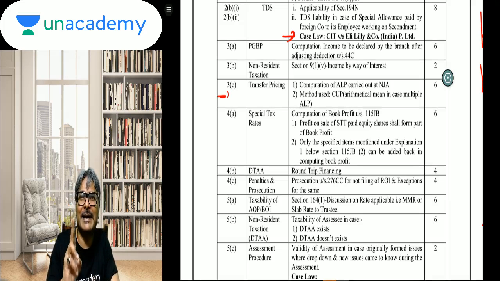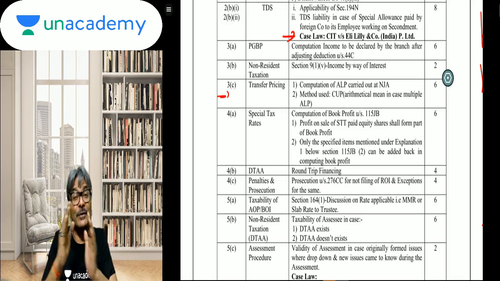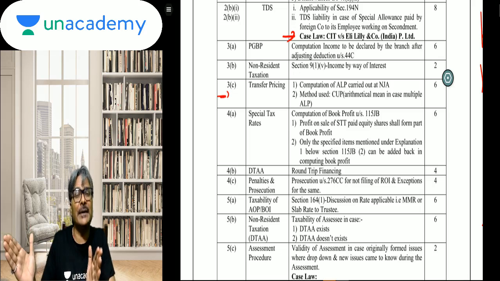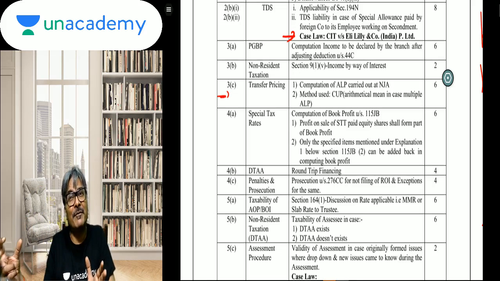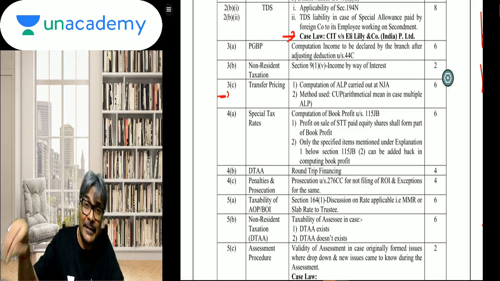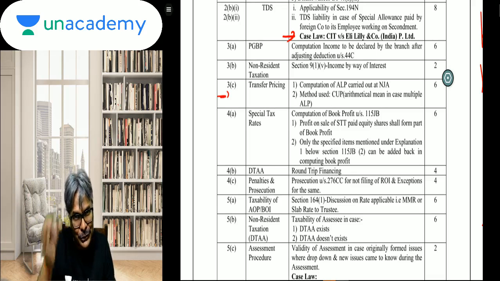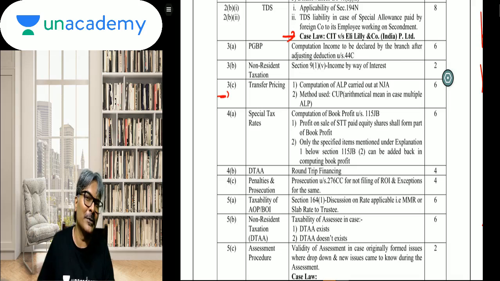I have made two comparables, and based on the two comparables you will get two ALPs. The comparables have been given, and then through the CUP method, if you remember in our question, you have to adjust the uncommon factor. So do the comparability adjustment, thereafter arrive at two ALPs, and then from the two ALPs arrive at what? The average. That is what we had as a question, which I have drafted in my booklet, from 2018 or 17 or so.